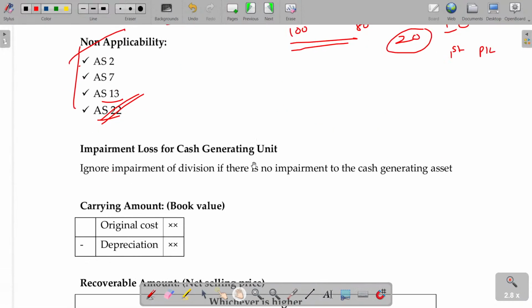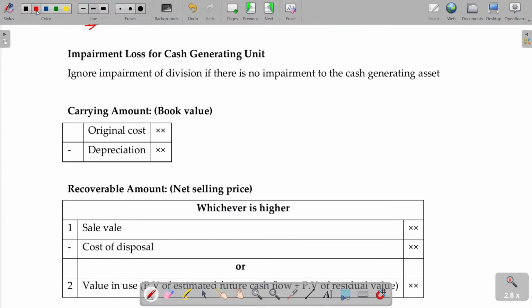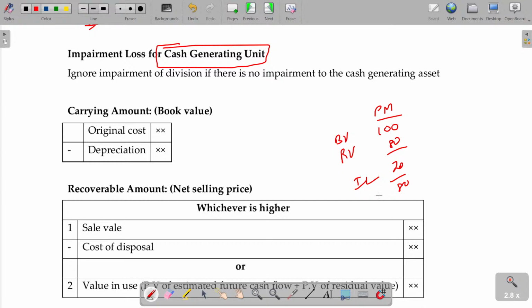Now, impairment loss for a cash generating unit. See, I have plant and machinery, the cost, or your book value, being 100. But the recoverable value is 80. Then the difference between these two is the impairment loss. Hereafter you have to record it at 80 only. But plant and machinery, book value 100, recoverable value 80.